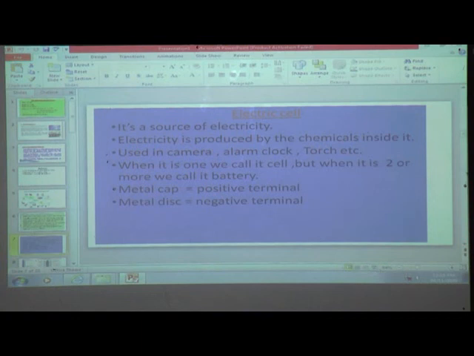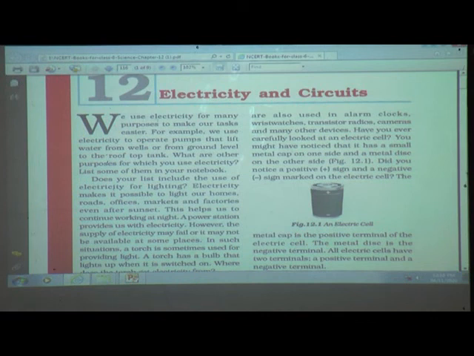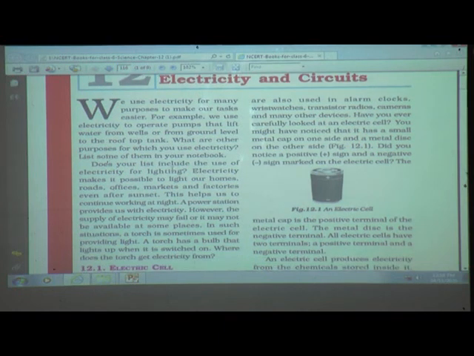So students, see here now in the textbook, we use electricity for many purposes to make our tasks easier. For example, we use electricity to operate pumps that lift water from wells or from ground level to the rooftop tank. What are other purposes for which you use electricity? List some of them in your notebook. So students, just make a list of what other purposes you use electricity for.